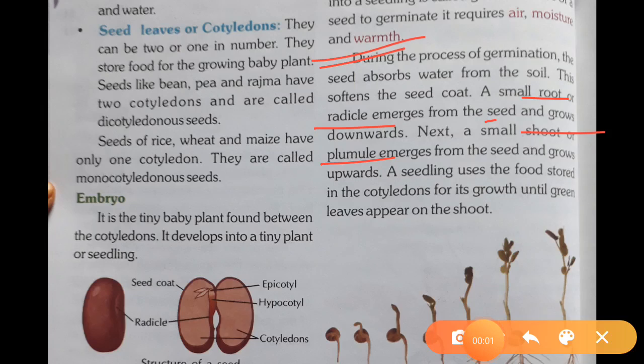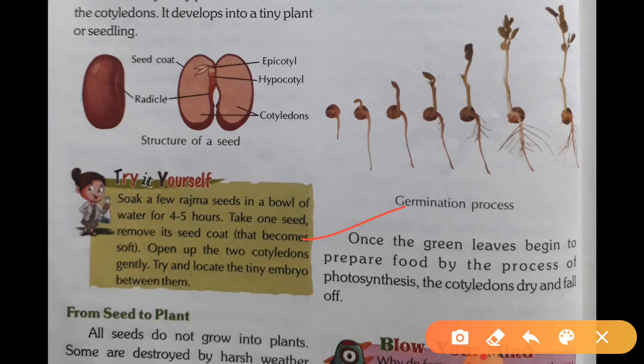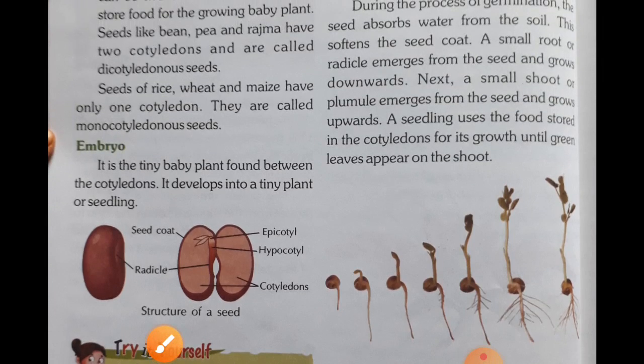When green leaves come into the plant, the cotyledons dry and fall down. Once the green leaves begin to prepare food by photosynthesis, the cotyledons dry and fall. This is the process of germination.